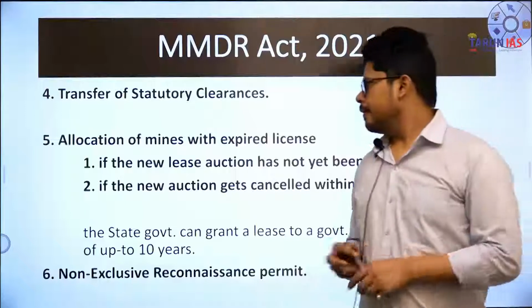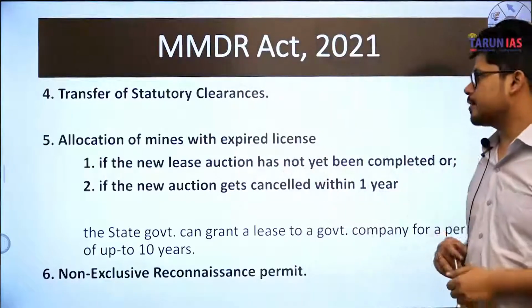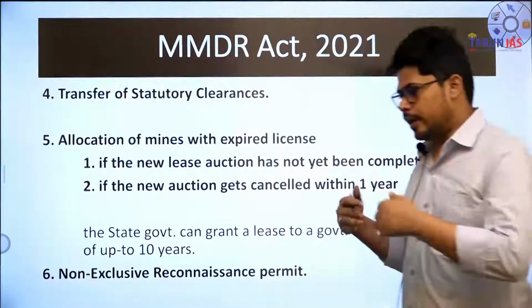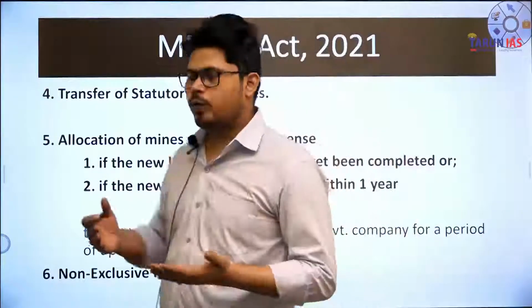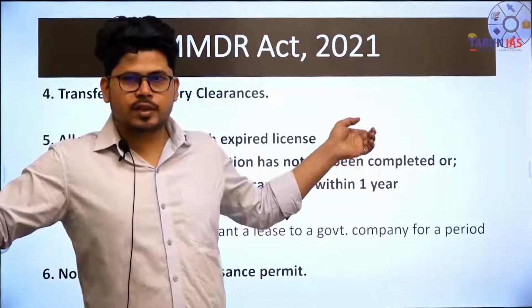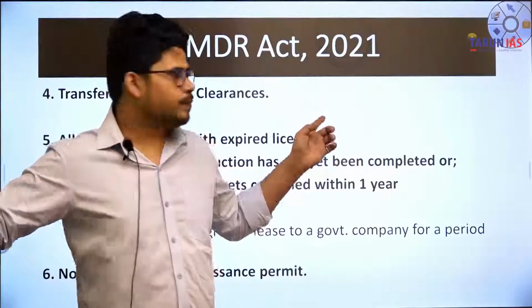Okay, now allocation of mines with expired license.